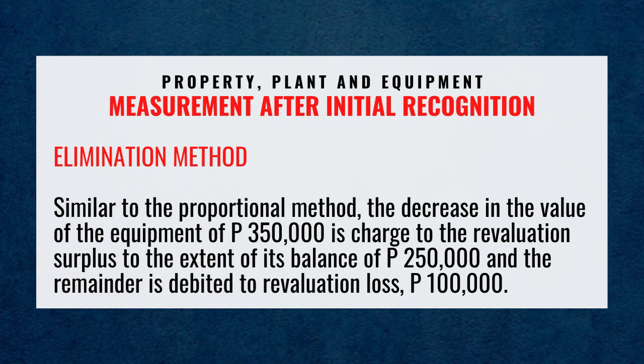Similar to the proportional method, the decrease in the value of the equipment of 350,000 pesos is charged to the revaluation surplus to the extent of its balance of 250,000 pesos, and the remainder is debited to revaluation loss of 100,000 pesos.